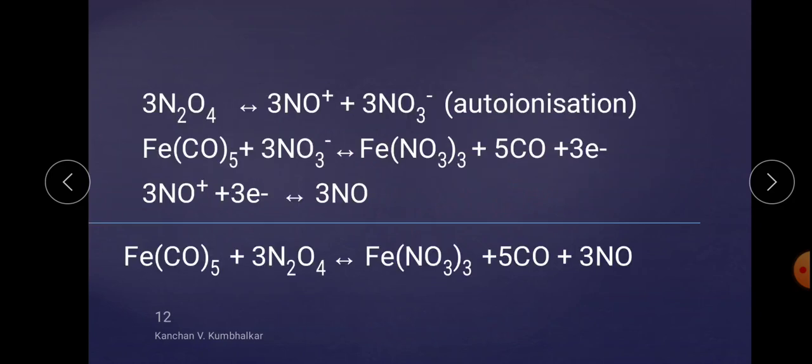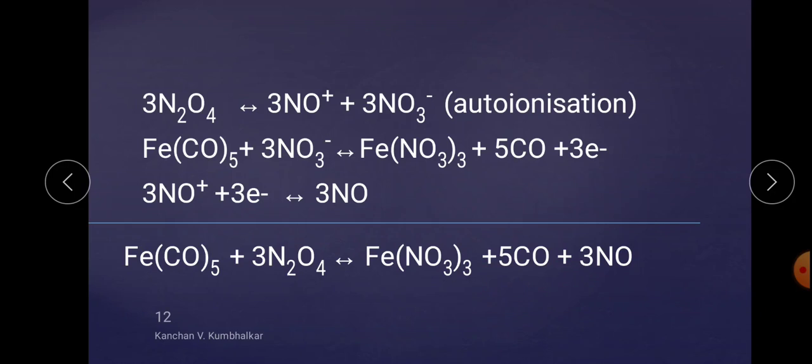One more example is iron carbonyl reacting with N2O4. First the autoionization, then the iron carbonyl complex reacts with the anion and cation, and the combination gives an iron nitrate complex. So carbonyl gets converted into the nitrate complex by the solvolysis method.